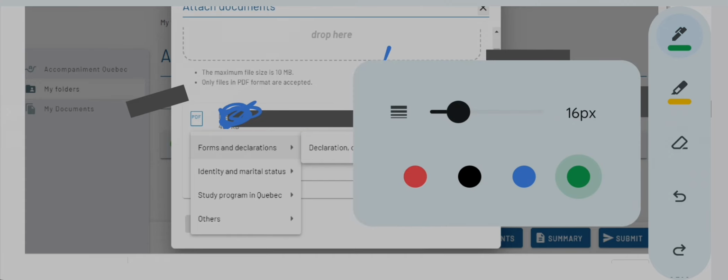So you already know it is your declaration PDF, but the computer will not read what you have written. So you have to tell the computer what PDF it is. You already know it is the declaration, because you can see the PDF name that you have saved, but the computer will not read it.